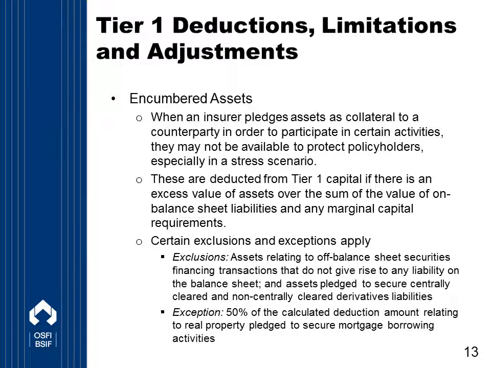For example, an insurer may pledge securities or real estate as collateral to a counterparty in order to participate in certain activities such as mortgage borrowing or for posting regulatory deposits.